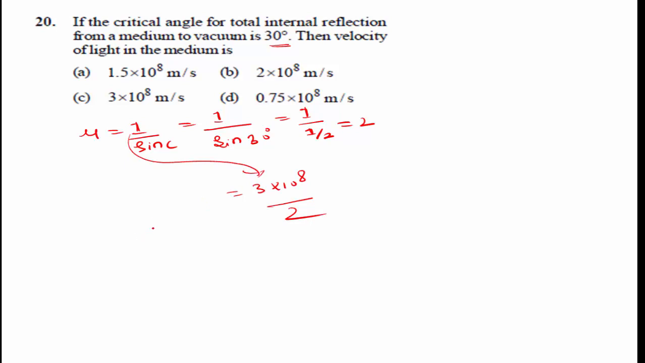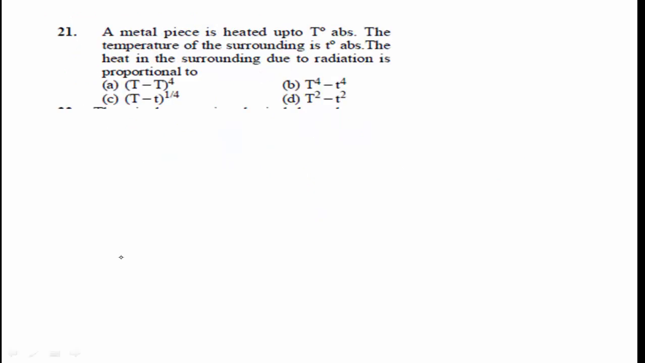3 into 10 to the power of 8 divided by 2. 3 by 2 is 1.5. So 1.5 into 10 to the power of 8 meter per second. Option A is the right answer.